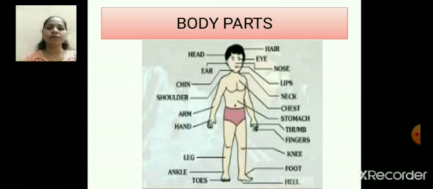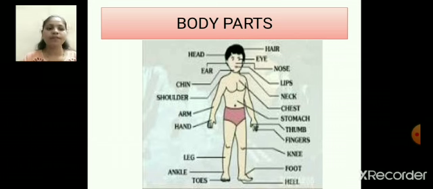Here is a picture of a boy and we have different names of external body parts. First of all let us read the right side, and you also repeat after me.